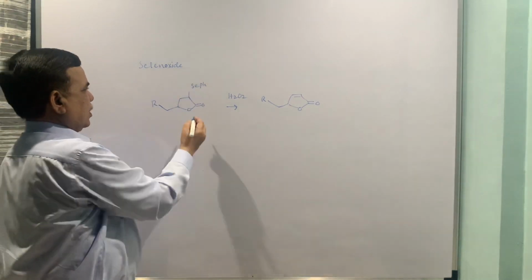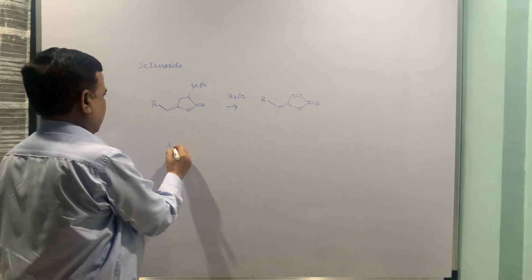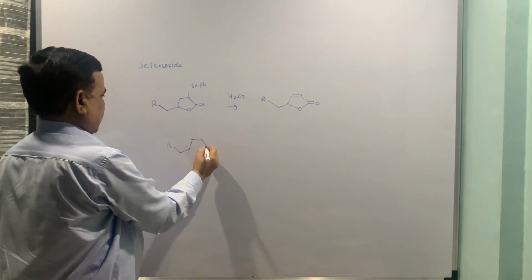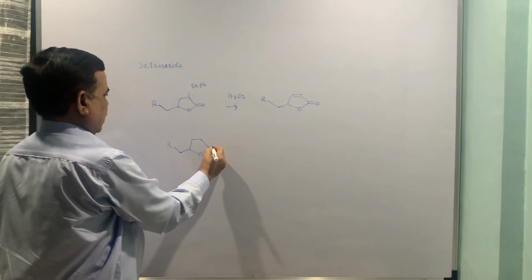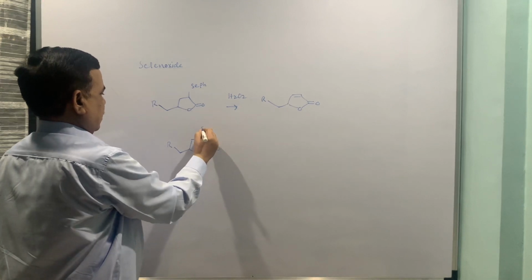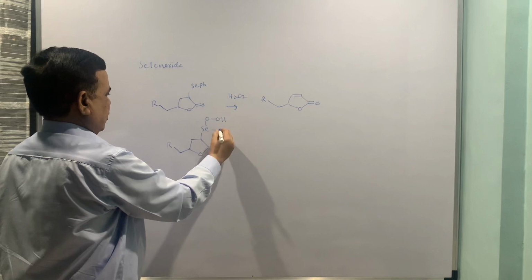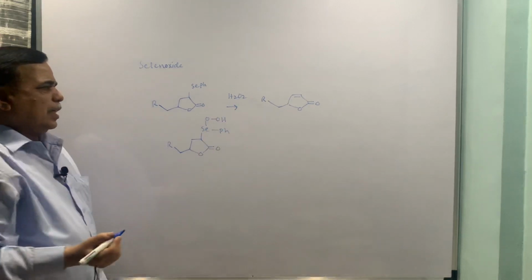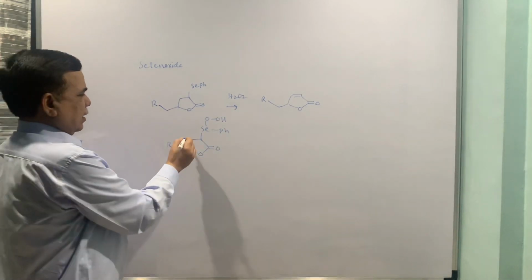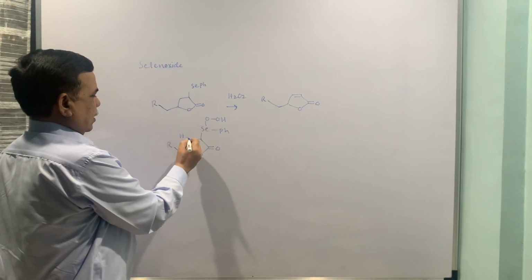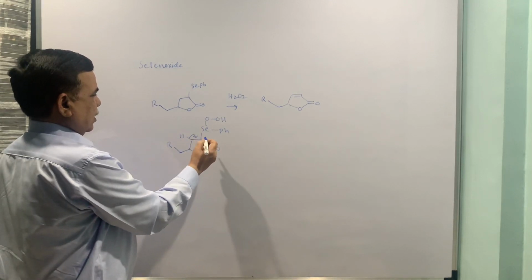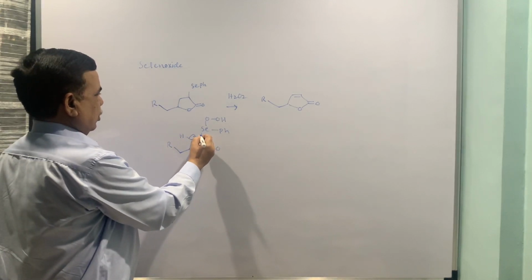Now initially this forms; I will just put the mechanism in short so that it will be more clear. SeOH, I am just putting the hydroperoxide ion, and then this comes here and the whole thing goes off.